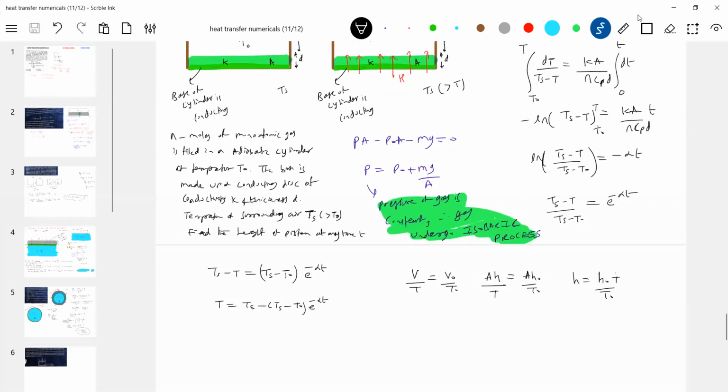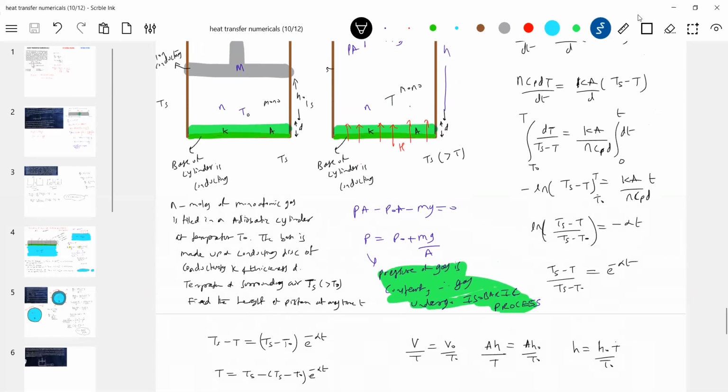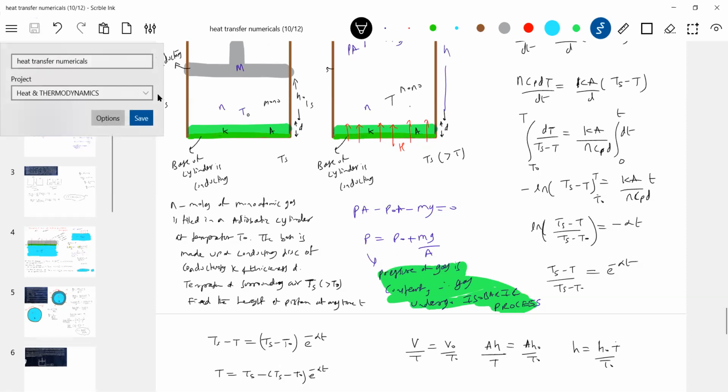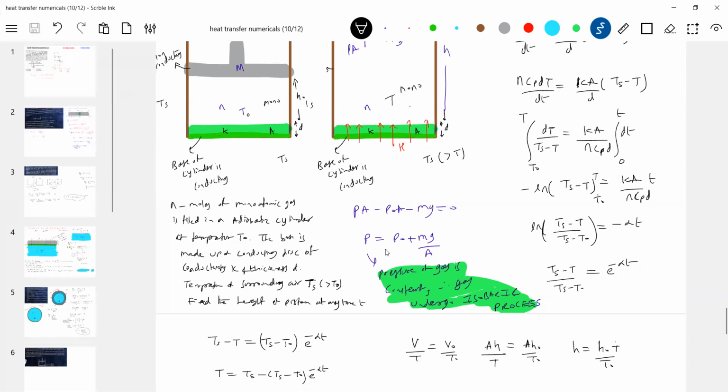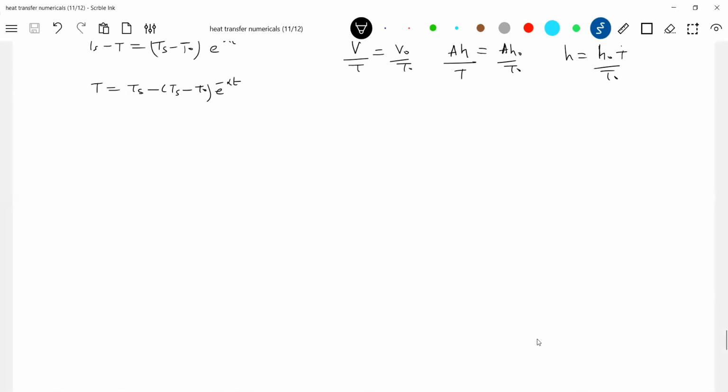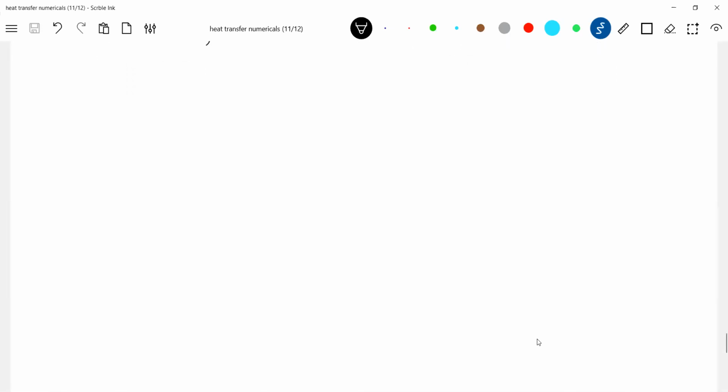Okay, somebody is asking. You can see the total problem here. Some problems like these are based on current LCT.